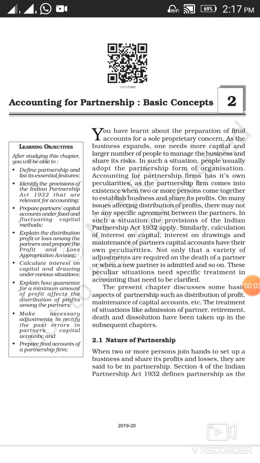Today we'll discuss the second chapter of accountancy of class 12th, accounting for partnership: basic concepts. As you have already learned how to prepare your final accounts for the sole proprietorship form of business in class 11th, under this chapter we are going to study how to prepare accounting for the partnership form of business.